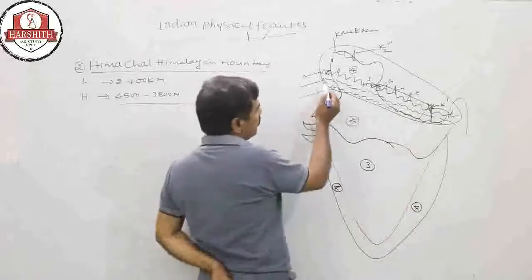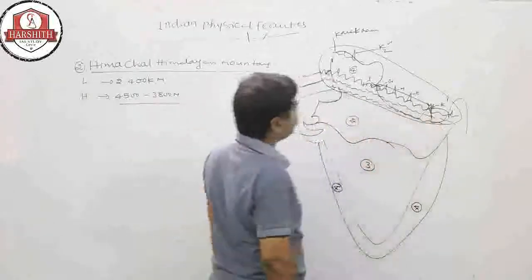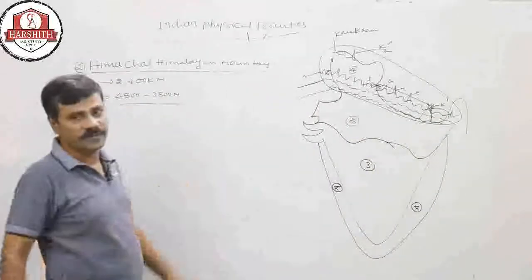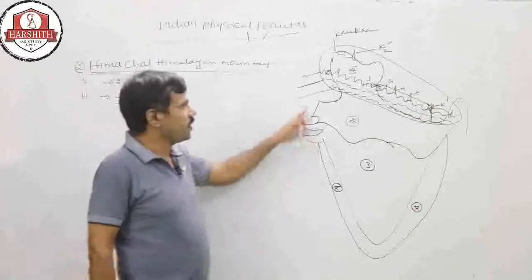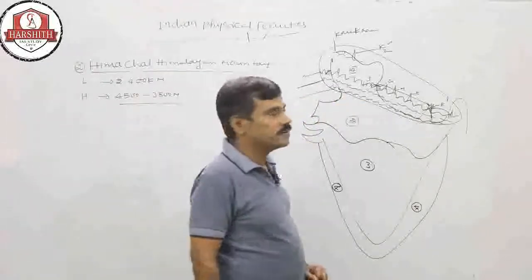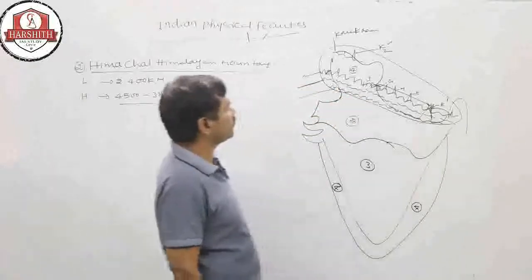Himachal is completely broken, like a chain broken into groups of mountains. So Himachal is completely broken mountains. These are detached mountains, not attached mountains.